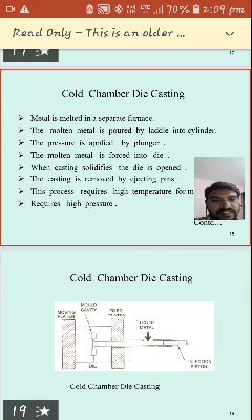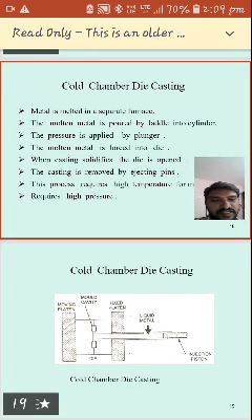Here the mold cavity is there, it is a fixed pattern. This is a moving pattern. Here the injection piston is there, and here the die is there. Once the metal is liquid and enters, it will be forced.